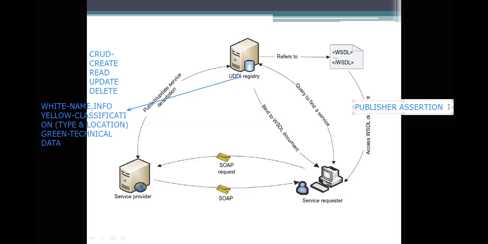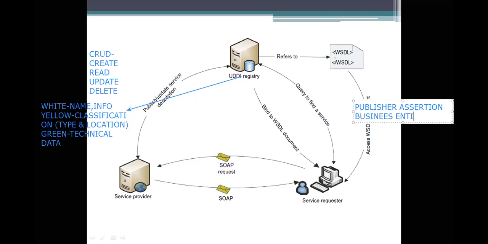So the first one here is the publisher assertion. The publisher assertion will define a relationship between two or more business entity elements. There is a new term here, business entity elements. What is the business entity element doing?